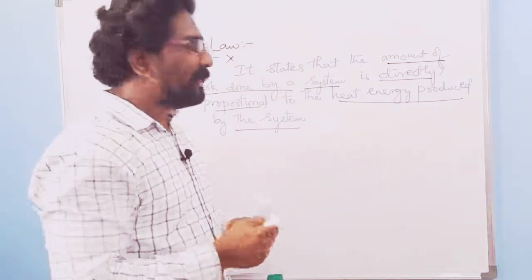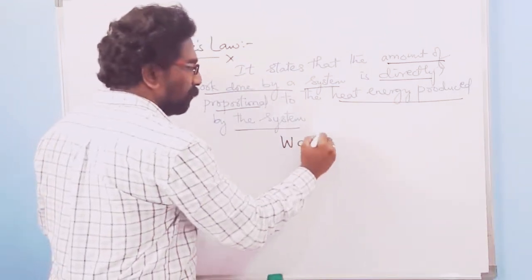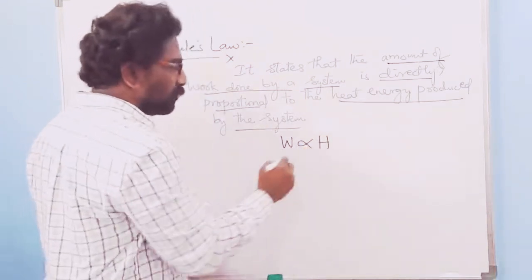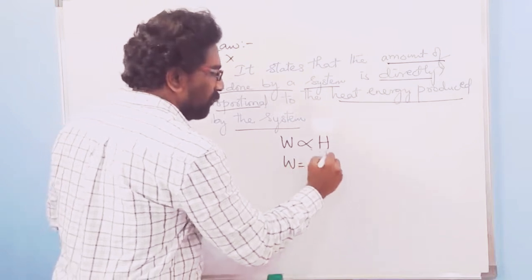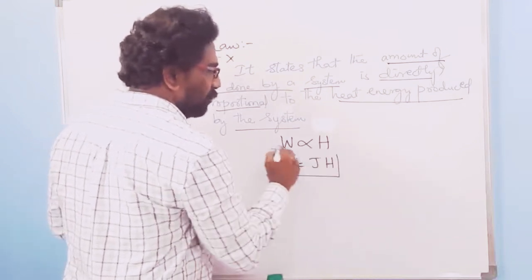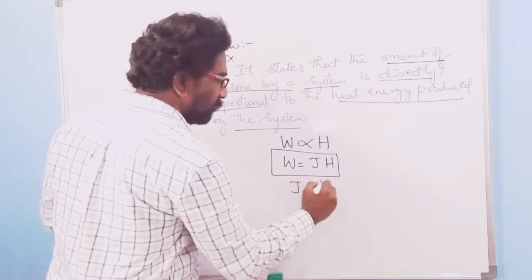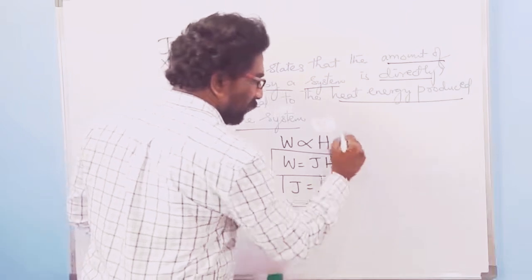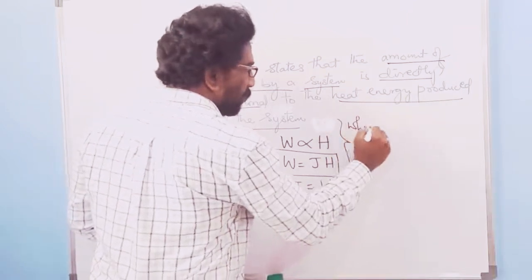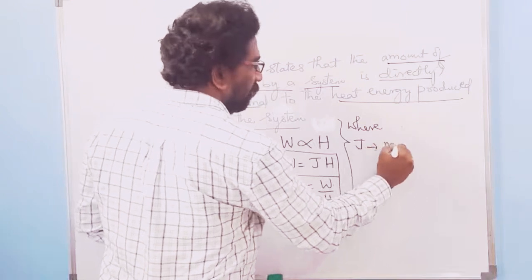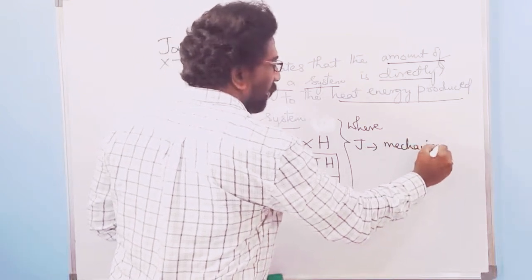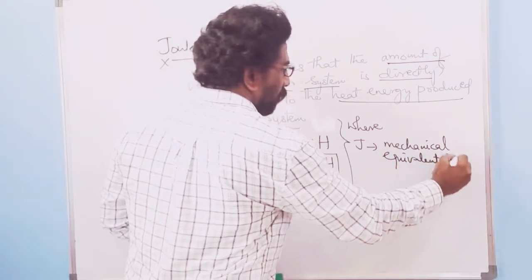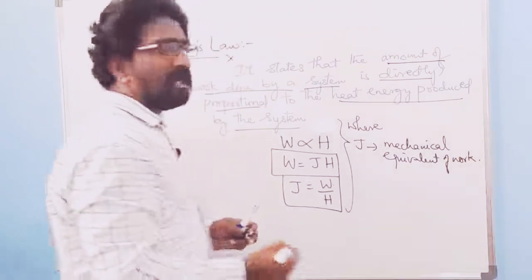From this we can write work done is directly proportional to heat energy H, and if I remove the proportional sign, it becomes W equal to JH, where J is the ratio of W over H, and we can define this J as the mechanical equivalent of work.